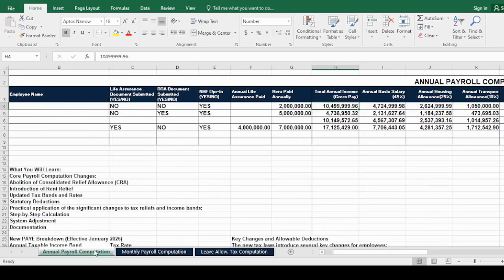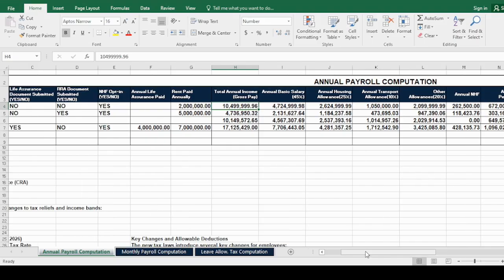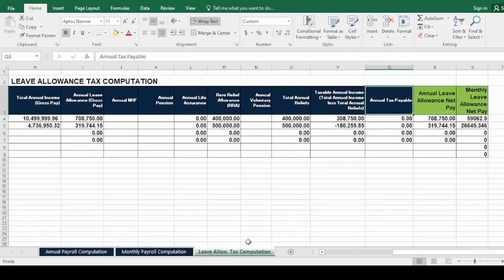So for some organizations, they don't include leave allowance in the annual computation, so it's treated separately. That's why we have the leave allowance here.